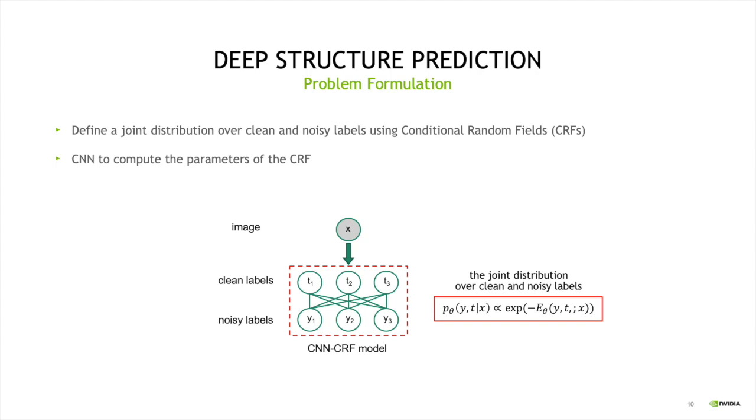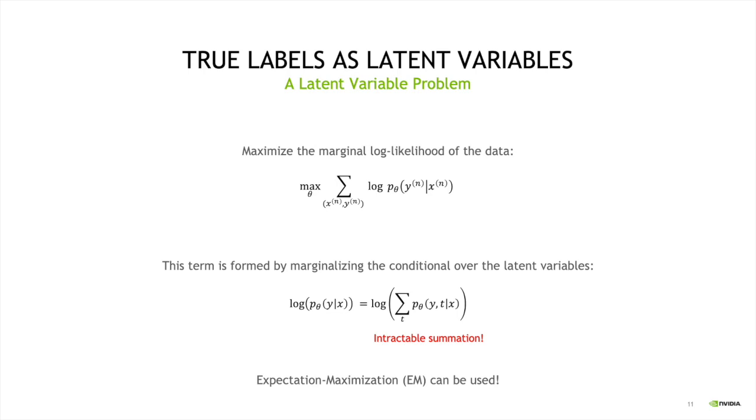If you're not familiar with conditional random fields, don't worry. We're going to soon try to remove this dependency in our model. But the main reason that we're initially using this is because if we have a conditional random field, we can easily define a conditional probability distribution over clean labels t, given x, the image, and y, the noisy labels. The easiest way of training a deep learning model is to use maximum likelihood estimation.